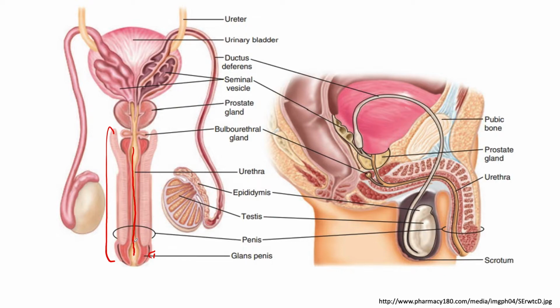So for other parts of your male reproductive system, you have in here your scrotum, which hangs outside the abdominal cavity but becomes heavily wrinkled when it is cold. So your scrotum is the one that would cover your testes, okay, which are the organs that produce the sperm cells.